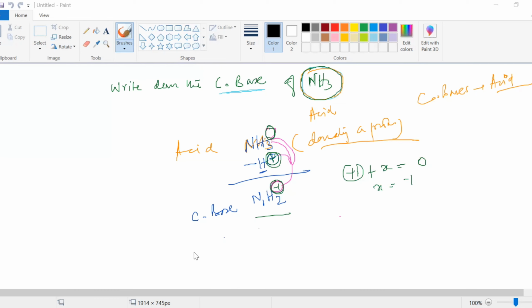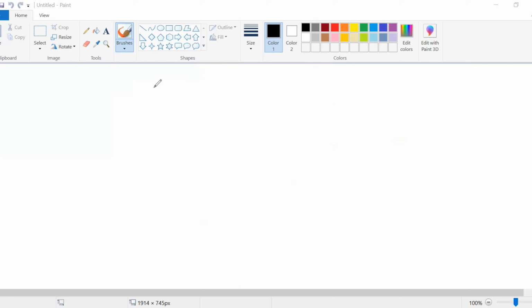Now come to the second part of the question. The second part of the question is to write down the conjugate acid. Suppose they give you CO3 minus, the carbonate ion. Write down the conjugate acid of CO3 minus. In this part, you have to understand how it works.